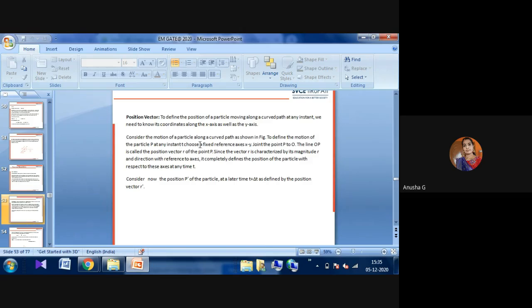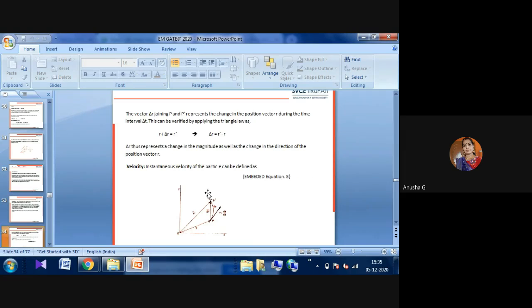Consider a particle moving along a curvilinear path. To define the motion of the particle P at an instant of time t, you have to consider a fixed reference, calculate the direction, and then find the position P to P dash after some time. Up to what level the thrown stone will go straight, we consider here. That is one of the position vectors. From here we throw a stone, and you have to observe up to what distance it will be straight, what the angle is, and what the curved path is.